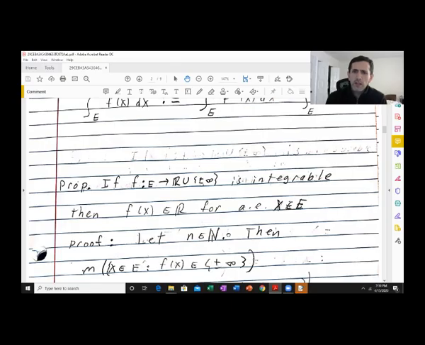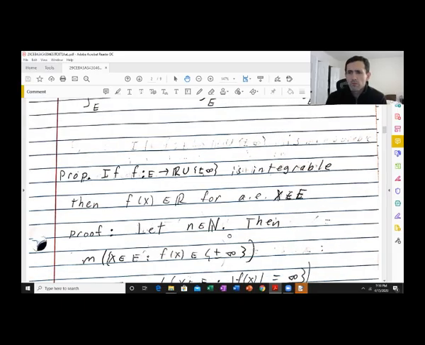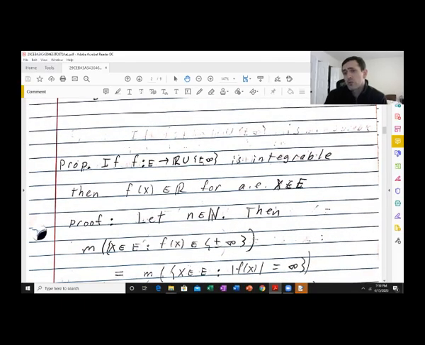So the set of all x in E, where f of x is plus or minus infinity, one of the two, is certainly equal to the set of all x in E, where absolute value of f of x is infinity. I mean, absolute value of minus infinity we define as plus infinity, kind of an obvious thing to define it as. So in that regard, obviously this makes absolute value of f of x non-negative, in case that wasn't clear.